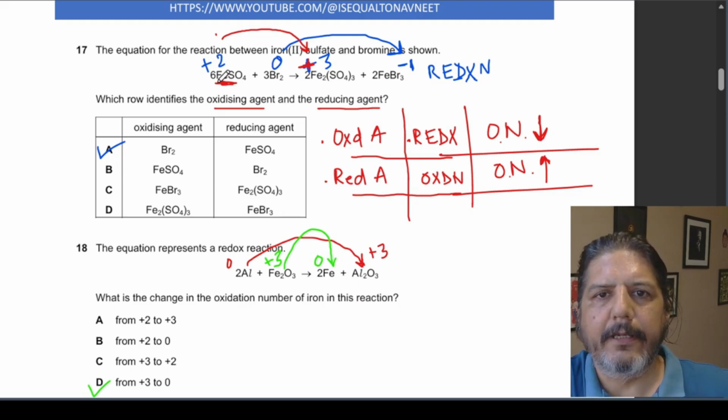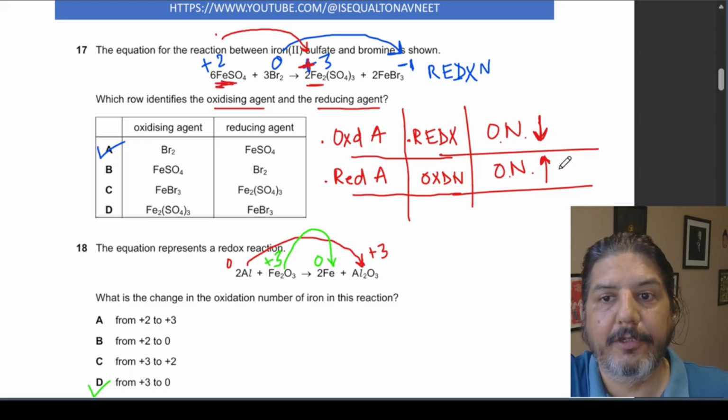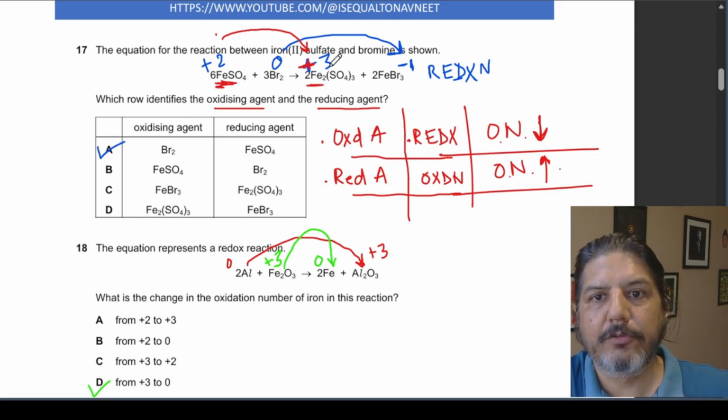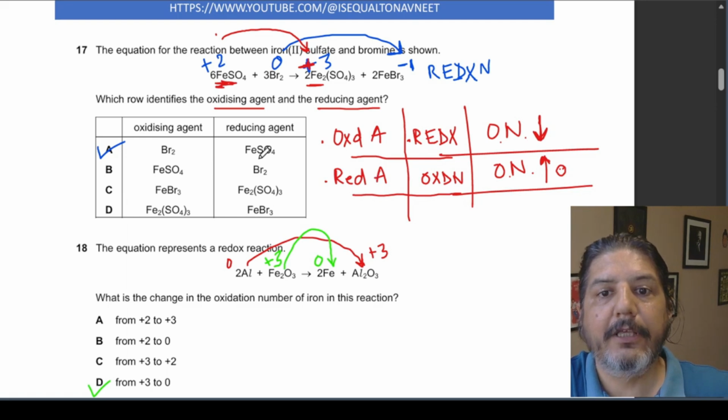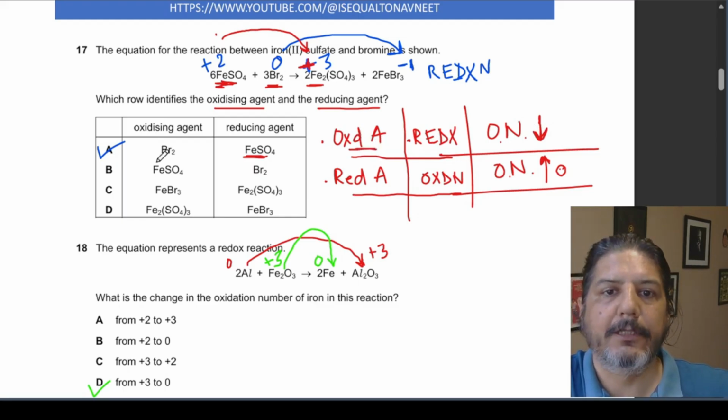So let's look here. Fe +2 gets converted into Fe +3. The oxidation number is increasing. So here FeSO4 is acting as a reducing agent. If we look here, bromine is getting converted from oxidation number 0 to -1. The oxidation number is decreasing. So bromine here is acting as an oxidizing agent.